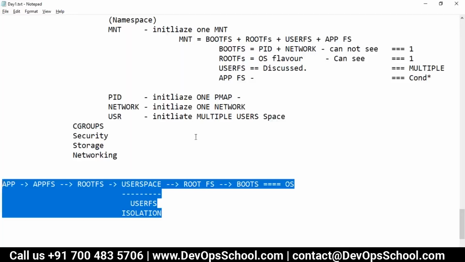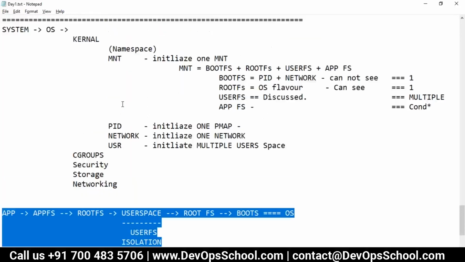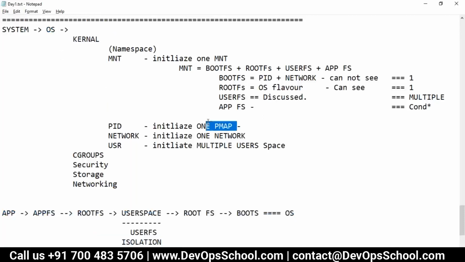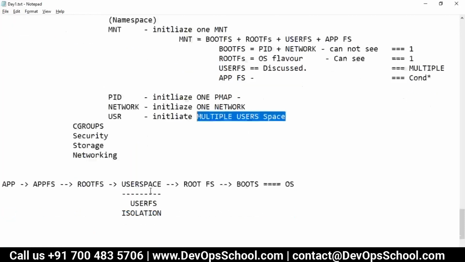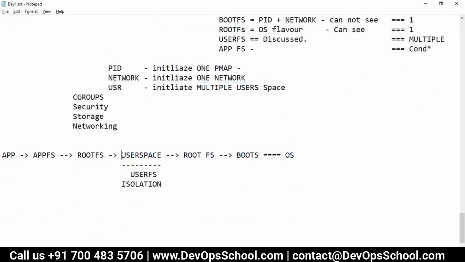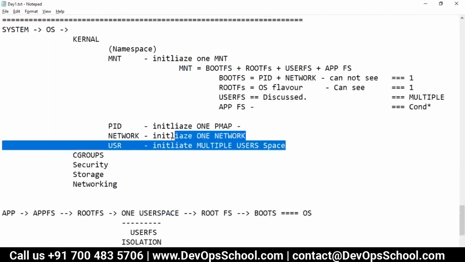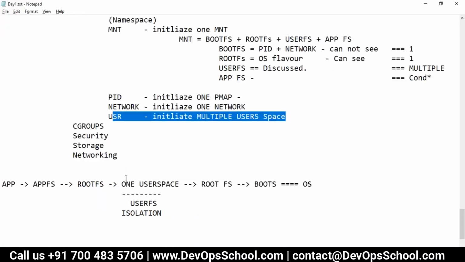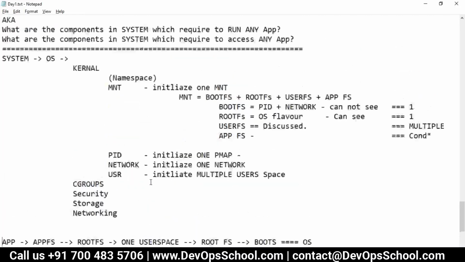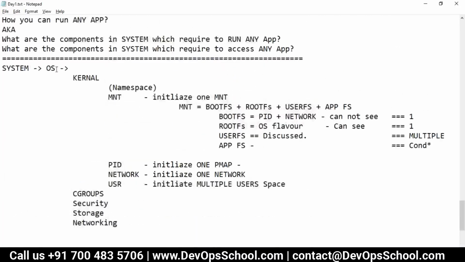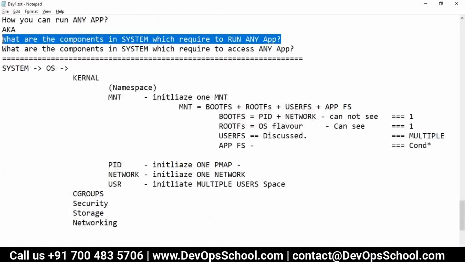Now understand that each operating system, when you boot up, gives you one PMAP, one network, and multiple user spaces. That's possible, but you use only one. You only require one user space to run this application, you don't require multiple. So you can initiate multiple user spaces, but you have only one.